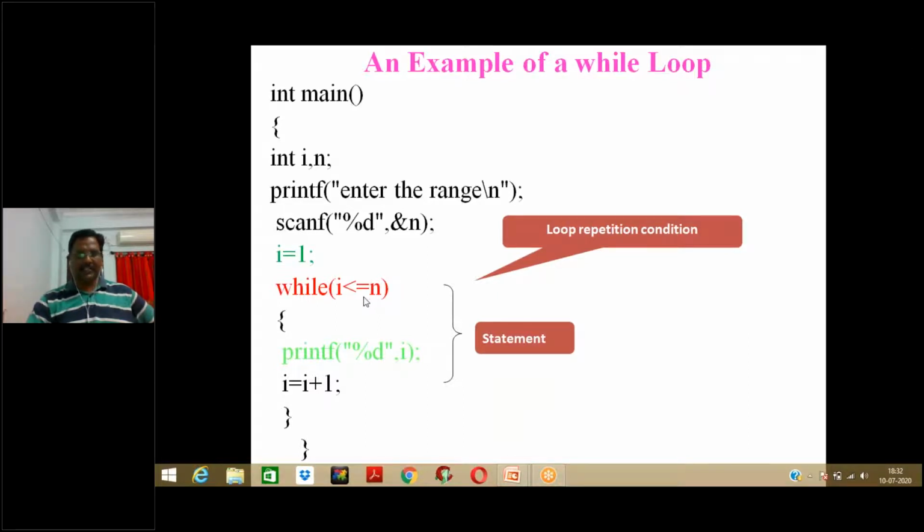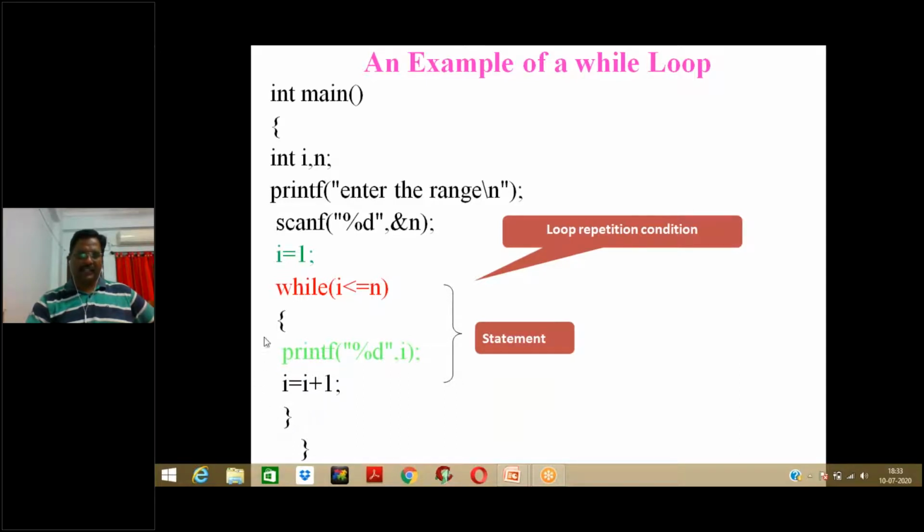Let us say n is 3. So i is 1, which is less than or equal to 3, true, so we come inside the body and execute it. The first statement in the body prints the i value, that means 1 is printed. Then i is equal to i plus 1, or we can also write i plus plus.